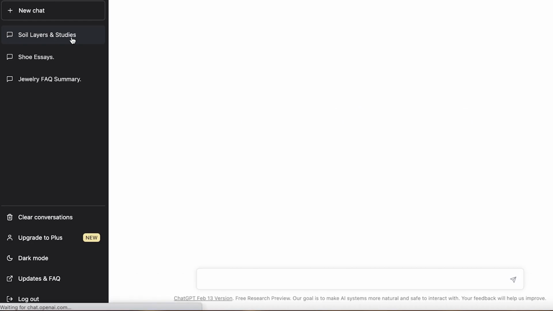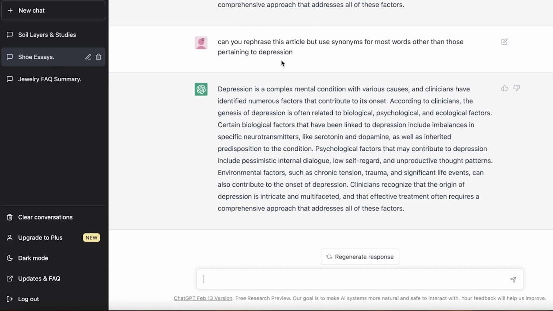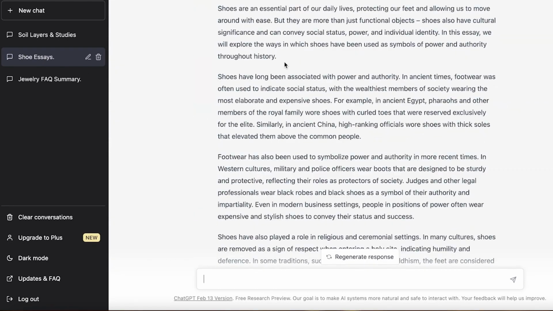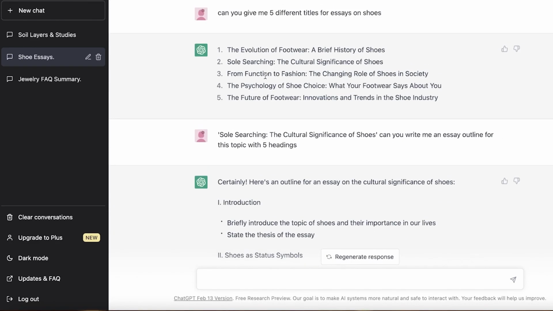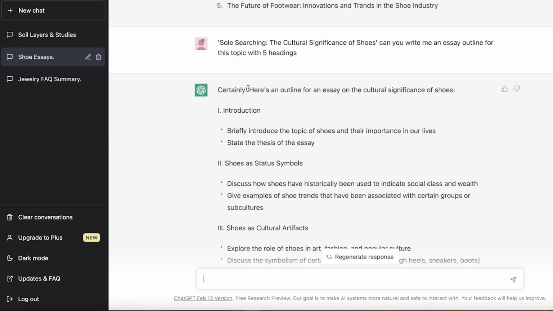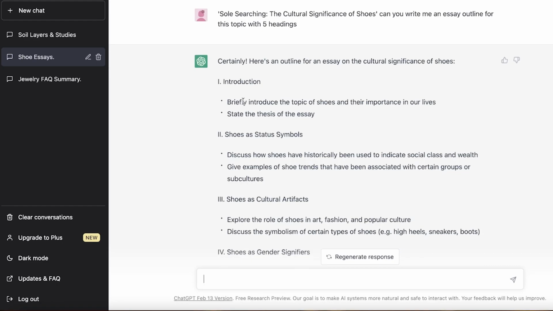So with ChatGPT, what I recommend is that whatever kind of essay you're writing, you make sure that if there is anything new in your research on that topic, you add it. If you have a topic like shoes, it probably doesn't have a lot of new things to add; it's a bland topic without anything cutting edge.